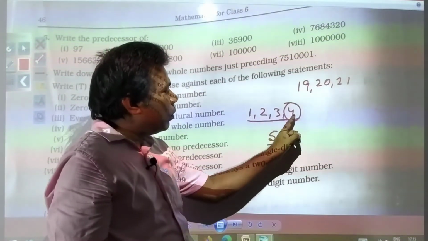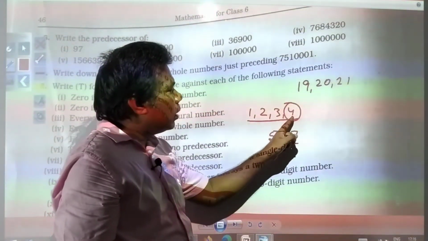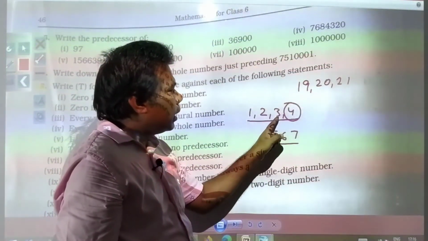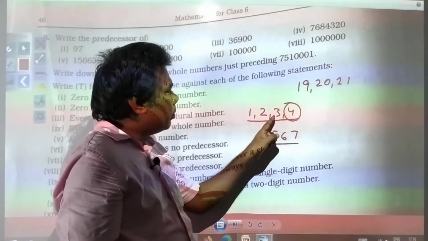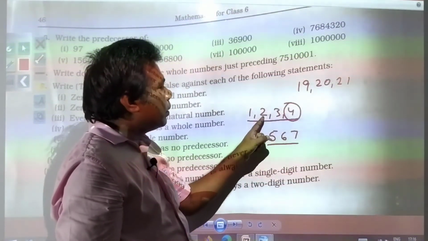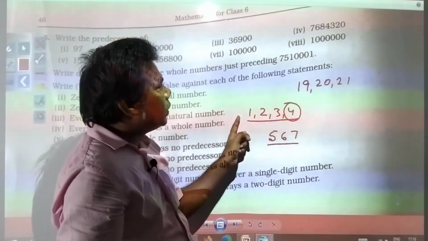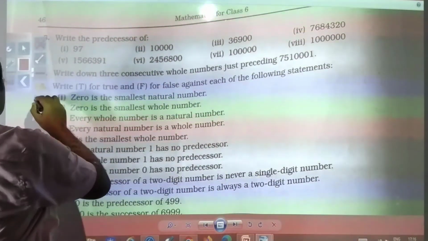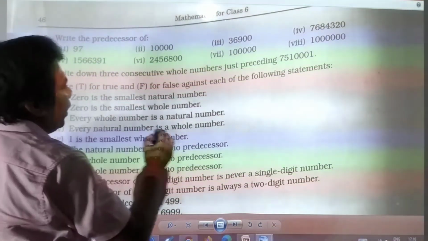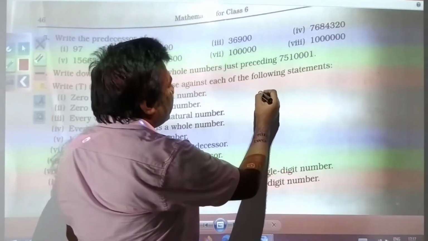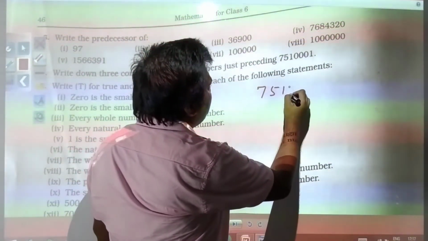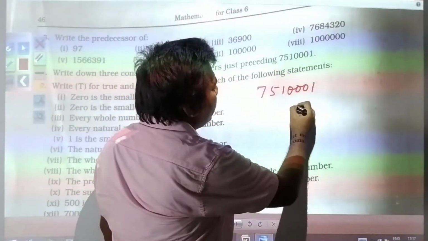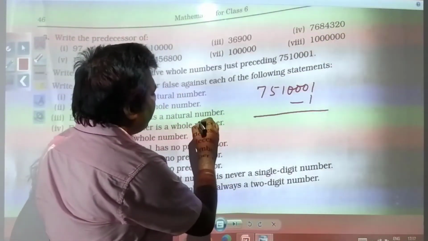So just 1 was required to be subtracted. If you subtract 1 from 4 you will get 3. If you subtract 1 from 3 you will get 2. Then if you subtract 1 from 2 you will get 1. In this way we need to do it. So the first number, here you have 751001, you need to subtract 1. This will be your first number.